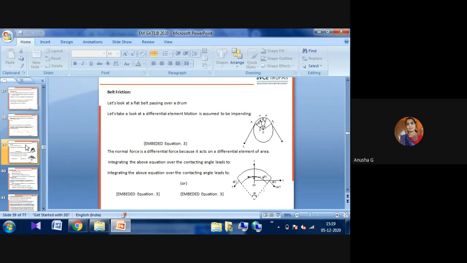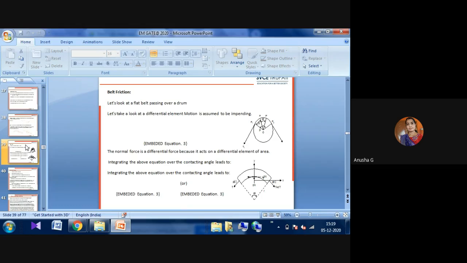And the third one is the belt friction here. This belt friction looks like a flat belt passing over a drum, and then we take some differential element in a position that will be impending here. The normal force is a differential force because it acts on a differential element of area.